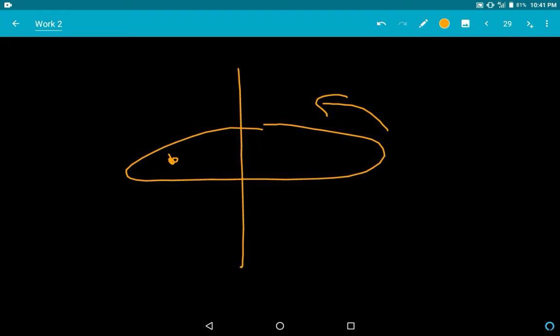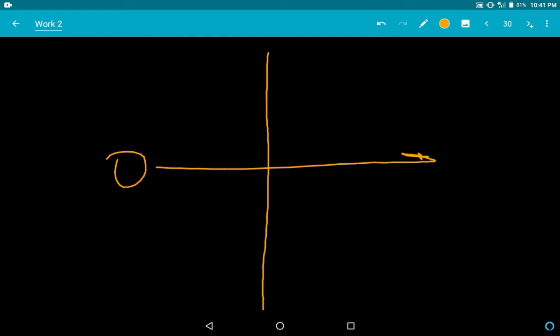Now let's say vibrational kinetic energy. Let me explain. If there is one point, this is called the equilibrium point. Now if a body just moves to and fro about this point, this type of motion is called vibratory motion. So the kinetic energy possessed by such a body is known as vibratory kinetic energy.